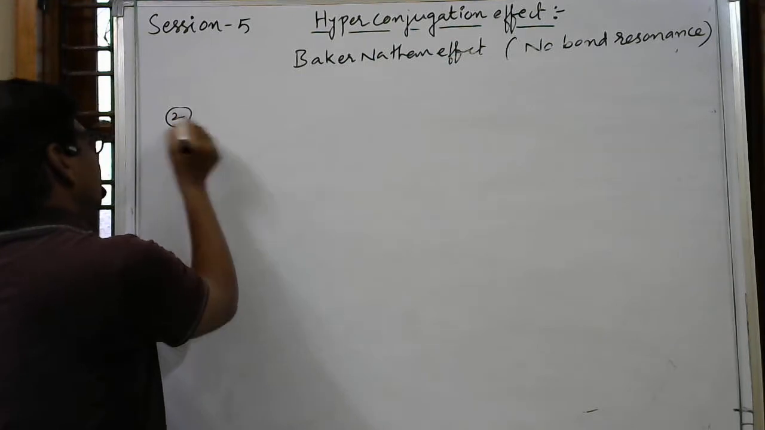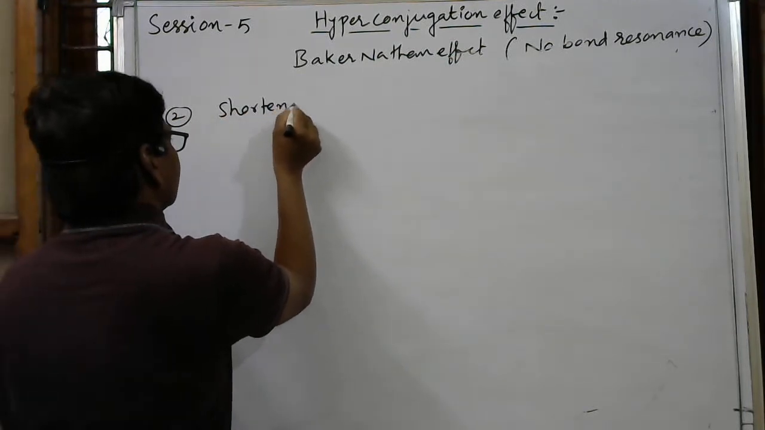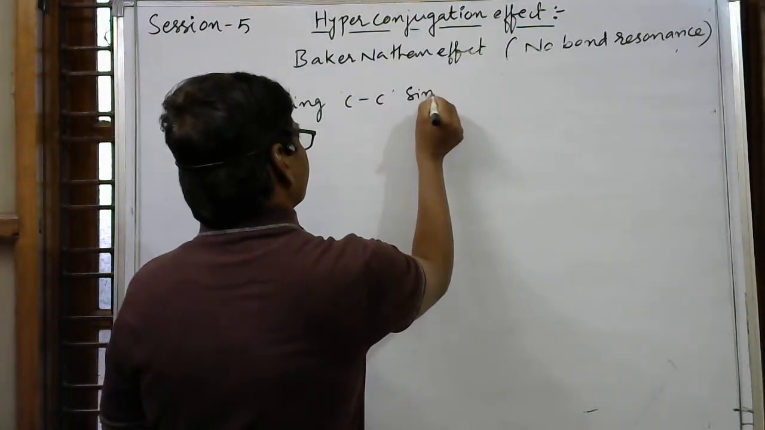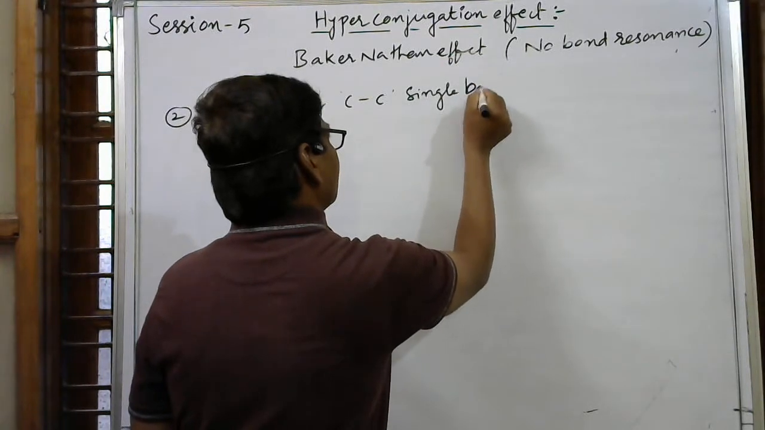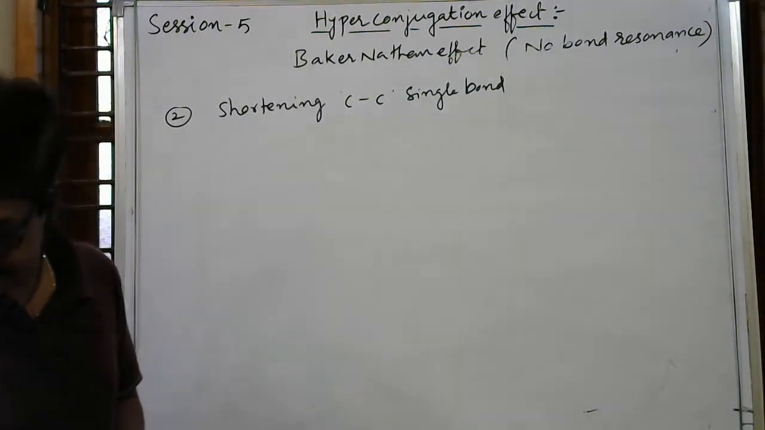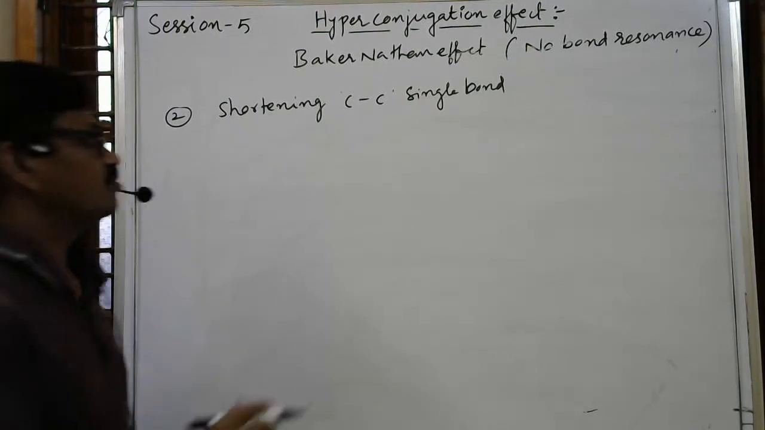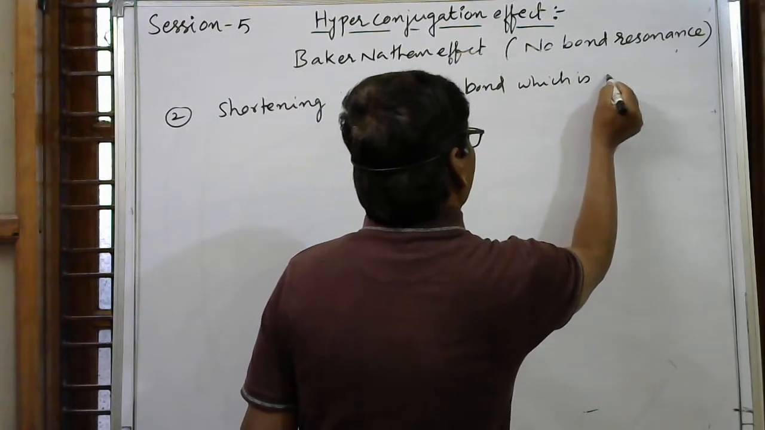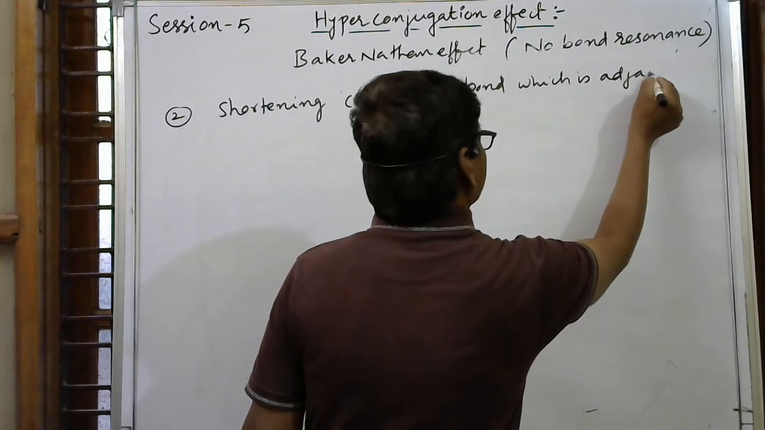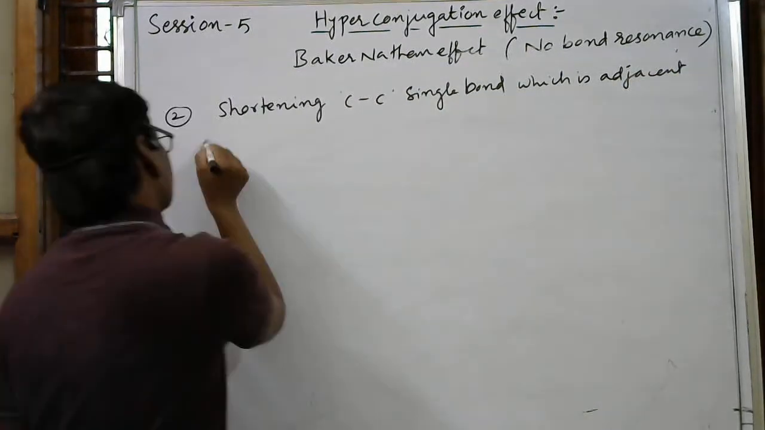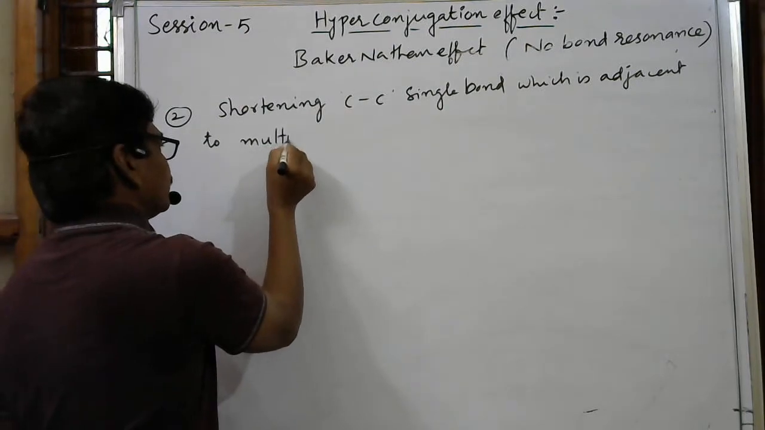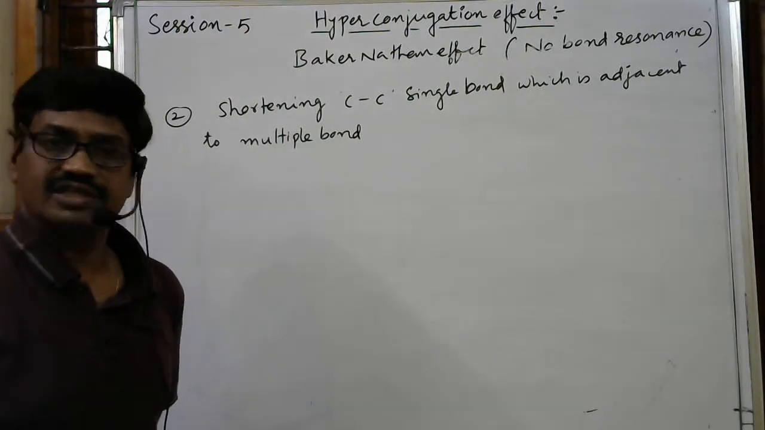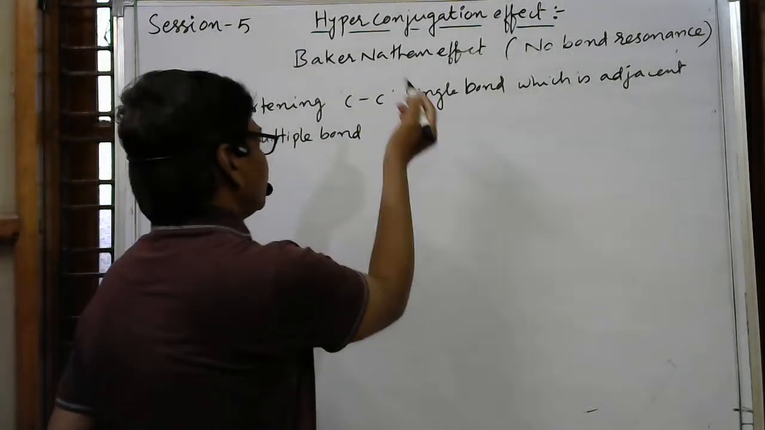Here, the second application I am writing: shortening of the carbon-carbon single bond, which is present on double bonded carbon atoms, otherwise which is adjacent to a multiple bond. Multiple bond means indirectly that the single bond becomes stronger, because the single bond becomes a double bond here.